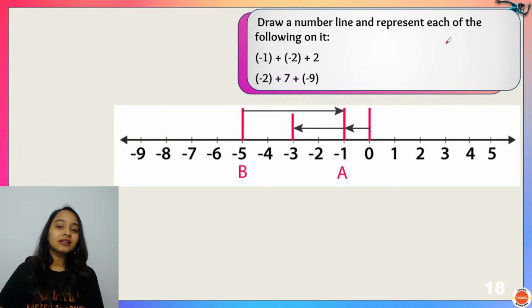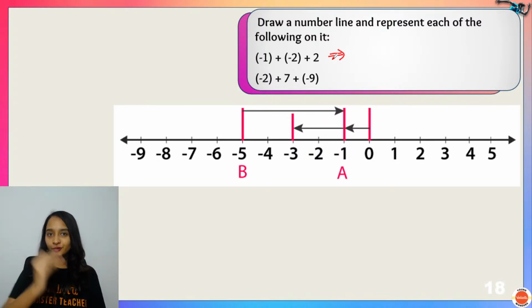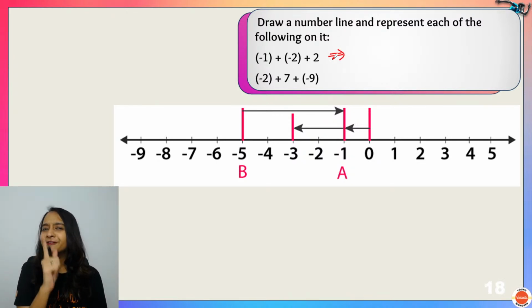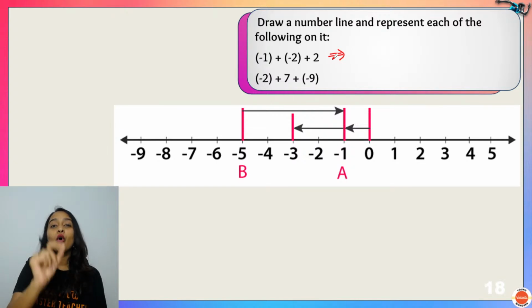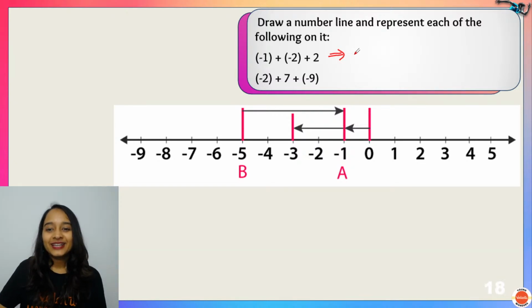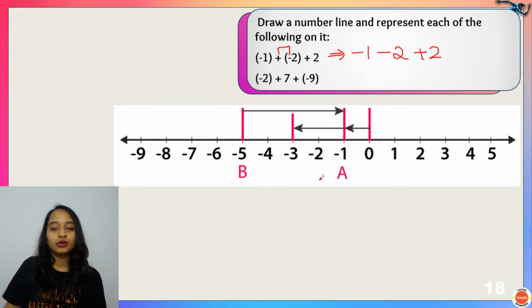Draw a number line and represent each of the following on it. So even if you have to draw it on the number line, what is the first step we should do? We should open the brackets. So it will be minus 1 plus of minus will be minus 2 plus 2. So we will be standing at minus 1 first.